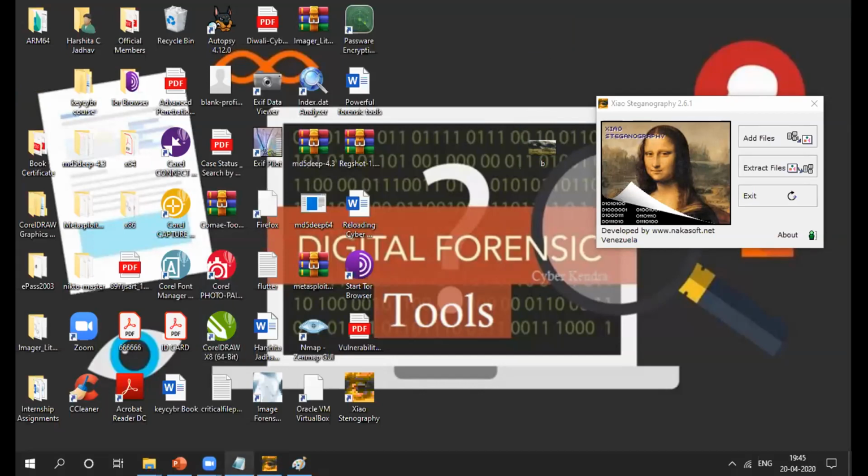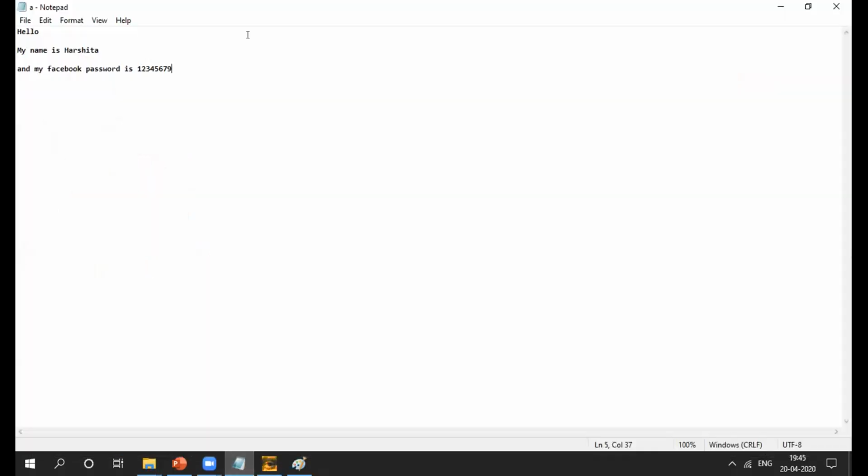Now I'll make another one. My sensitive information is in Notepad. You can use any word processor, etc. Okay, it is up to you. So I'll put another one here.